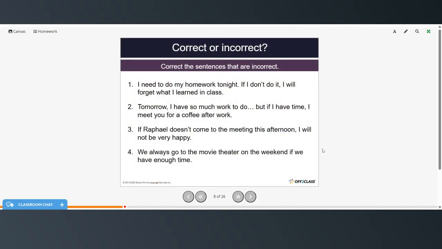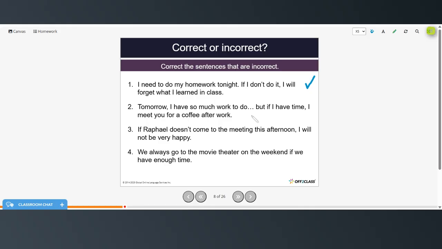All right, now take a look at these sentences and decide whether they're correct or incorrect. You can pause the video, try them on your own, and then restart when you're ready to check your answers. Okay, I need to do my homework tonight. If I don't do it, I will forget what I learned in class. That one is fine.